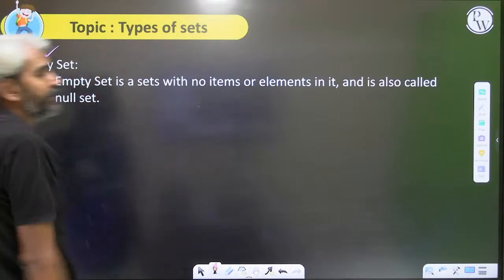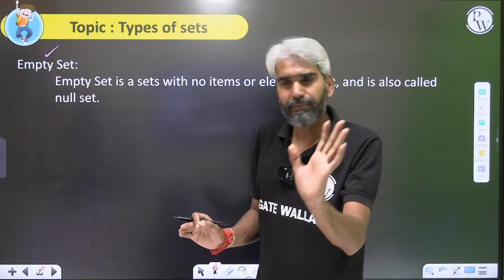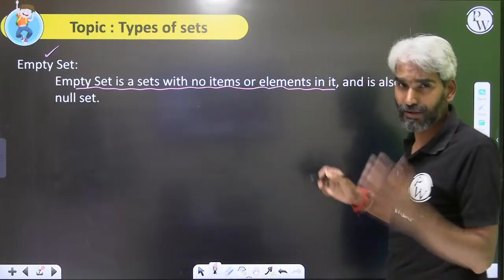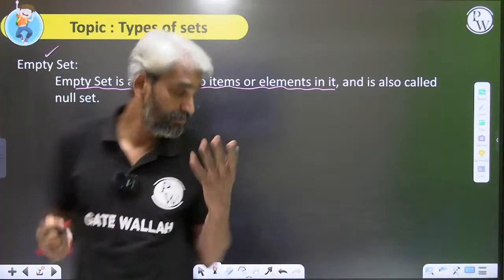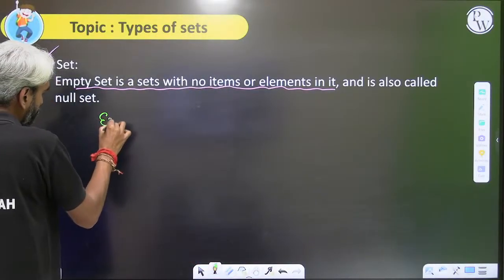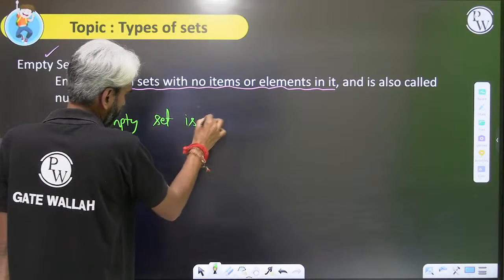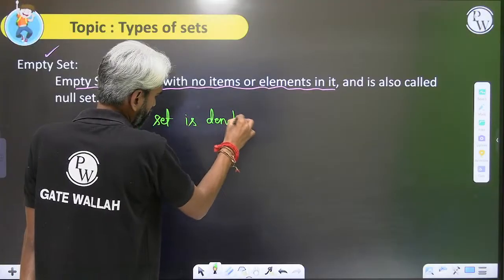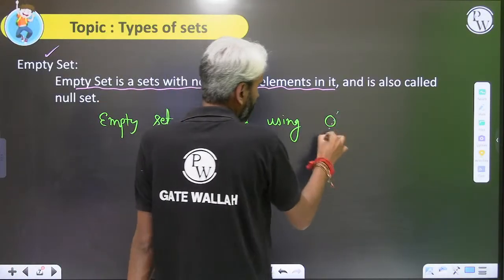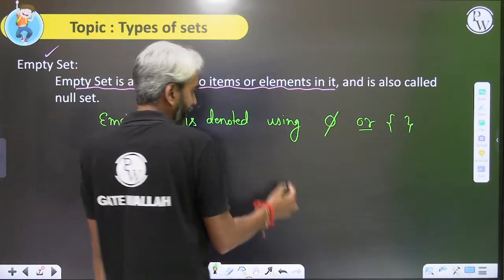So what do I mean by empty set? Empty set is nothing but a set with no element in it. So empty set is a set with no items or elements in it. It is also known as null set, and it is denoted using, how do we denote this? Empty set is denoted using phi or an empty pair of braces, so basically these two are equal.